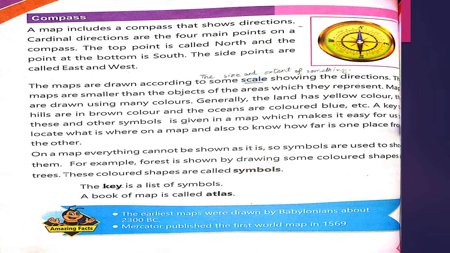On a map, everything cannot be shown as it is, so symbols are used to show them. मैप पर हर चीज आप आसानी से नहीं देख सकते, सारी चीजें मेंशन नहीं होती. So we will use symbols to rectify them. For example, forest is shown by drawing some colored shapes, trees. If there are any trees which are colored on a map, you can easily judge that there is a forest. The place is called forest there. These colored shapes are called symbols.